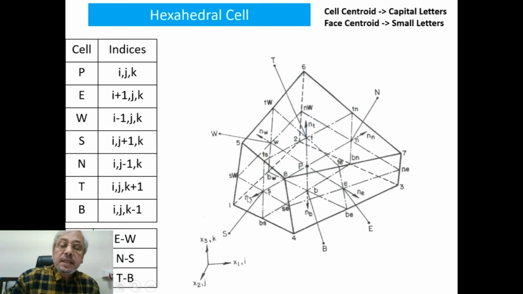So J is increasing in the southern direction, J plus 1, J plus 2, etc. J will decrease in the northern direction, J minus 1, J minus 2, etc. And K is in the top and bottom direction. So K plus 1, K plus 2 is in the top direction, and in the bottom direction it will be K minus 1, K minus 2, etc. So that is basically the grid topology.